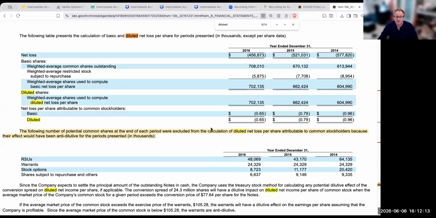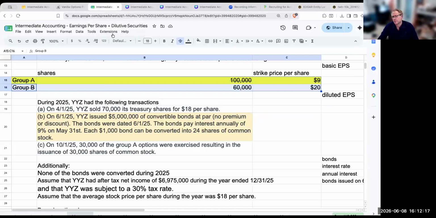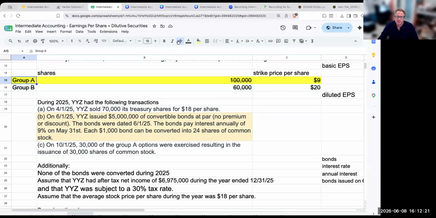I'm going to have to say, hey, these are the shares that we did not include because it was anti-dilutive, right? So this here, Group B, I absolutely do not care about Group B for my computation purposes,